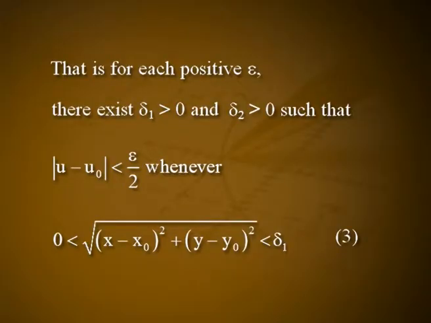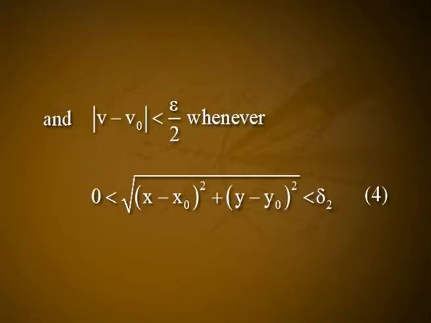That is, for each positive epsilon there exist a delta 1 positive and delta 2 positive such that modulus of u minus u0 is less than epsilon by 2 whenever 0 less than square root of x minus x0 whole square plus y minus y0 whole square less than delta 1, and modulus of v minus v0 is less than epsilon by 2 whenever 0 less than square root of x minus x0 whole square plus y minus y0 whole square less than delta 2. These are equations 3 and 4 respectively. Now consider the delta to be minimum of delta 1 and delta 2.